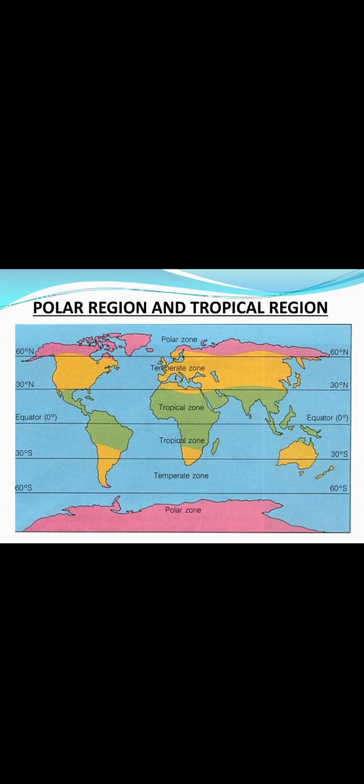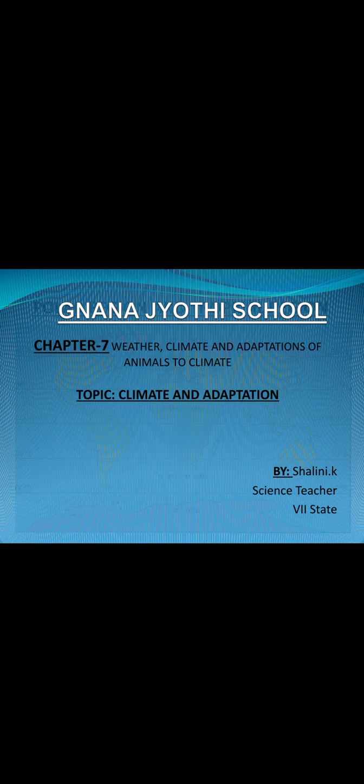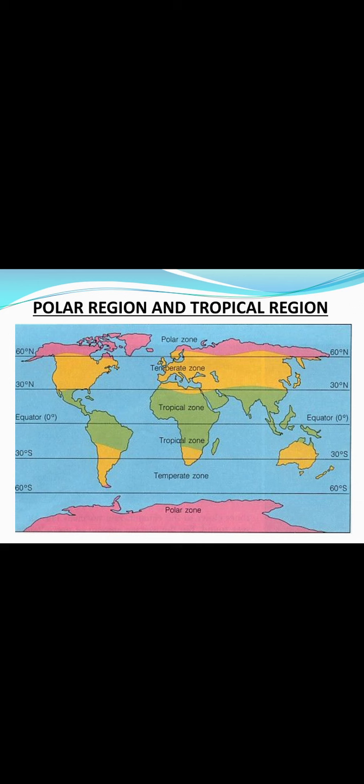Some well-known countries that belong to polar regions, you can see in the map, are Canada, Greenland, Iceland, Norway, Sweden, Finland, Alaska in the USA, and the Siberian region of Russia.